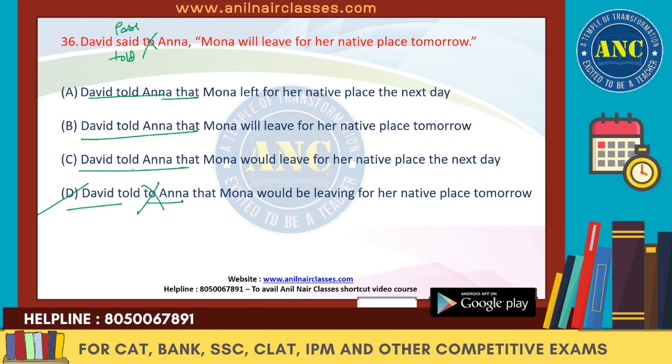Then we have Anna. David told Anna that Mona will leave for us. This is in the past tense. So will change to would. So leave, would leave it should be. It cannot be left. So we can't keep it. Will leave it is wrong. Would leave is fine. Would be leaving is wrong. So would leave is correct. So we'll mark C as the right answer. We'll get rid of A, B and D.